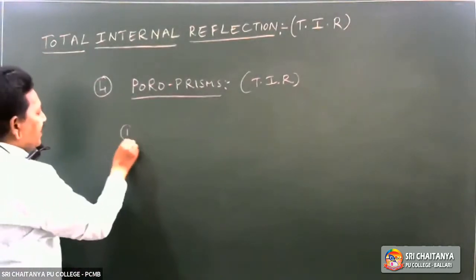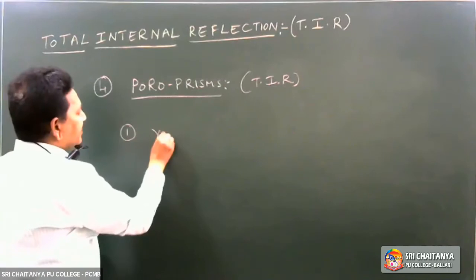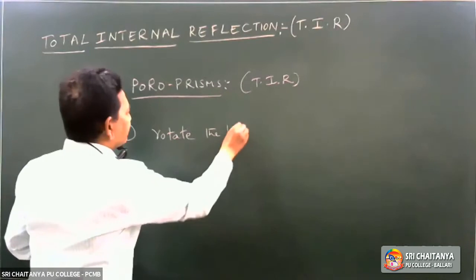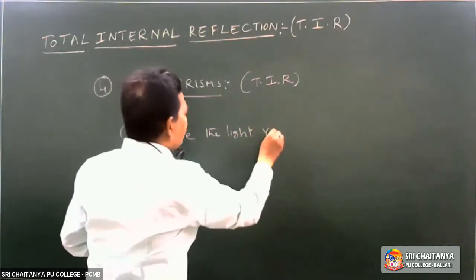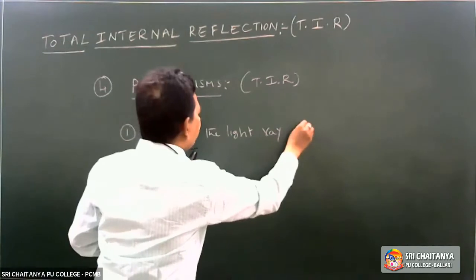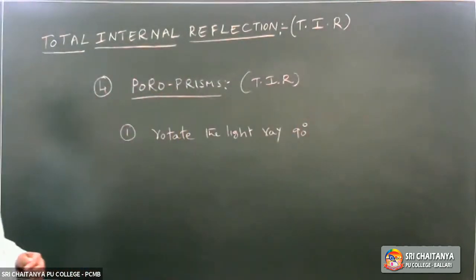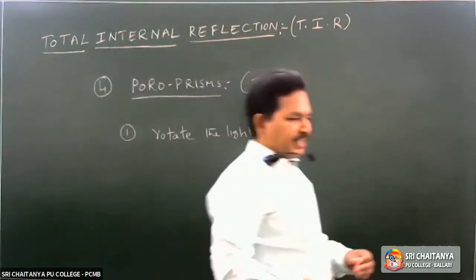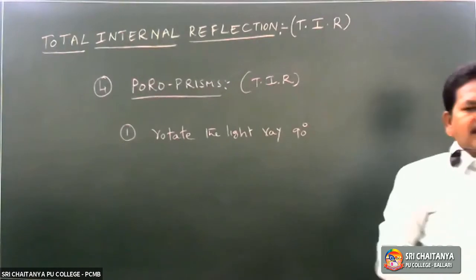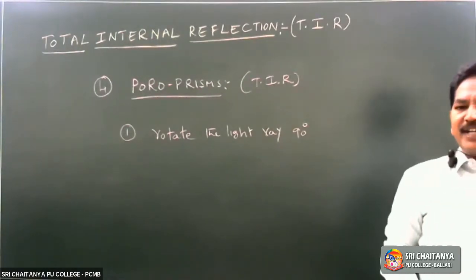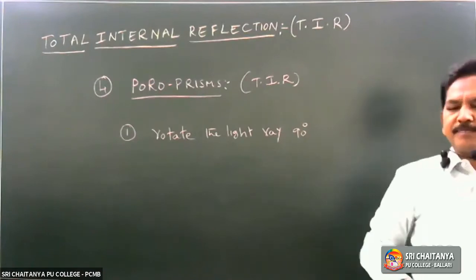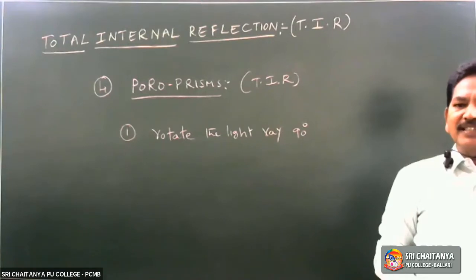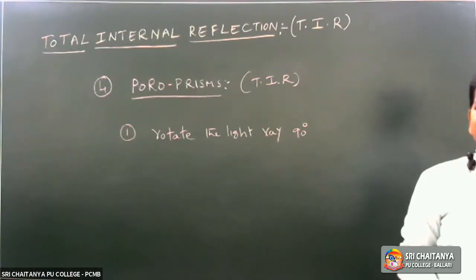The first advantage, we can rotate the light ray by 90 degrees. The light ray can be rotated by 90 degrees by using a prism. In some experiments, we have to change the direction of the light ray. We have to change the direction of the incident light ray. Then we will use these prisms. The first use of the porro prisms is to rotate the incident light ray by 90 degrees.